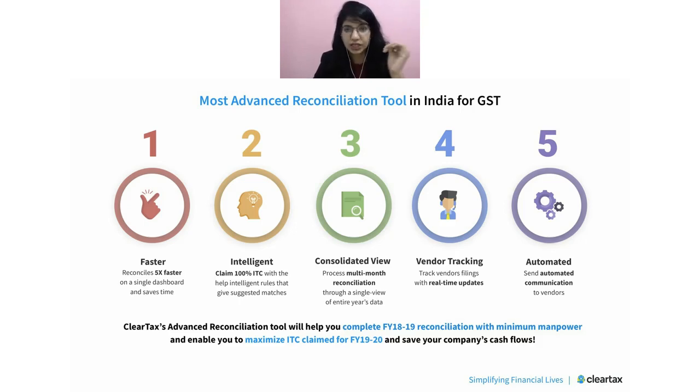In all such cases, our working capital also gets stuck. Let's say I have decided that I'm not going to claim the ITC. Suppose the supplier uploaded the April document in the month of July, which means for 3 months I was not able to claim ITC at all.